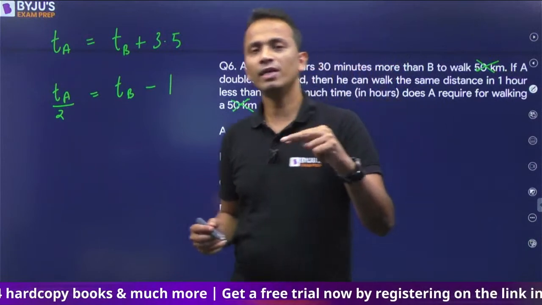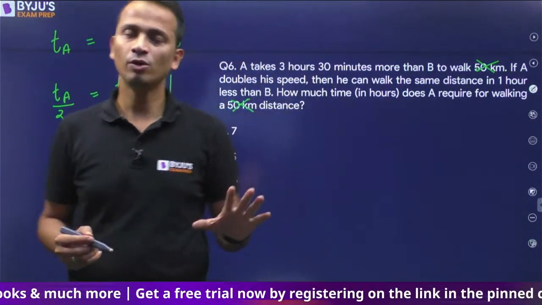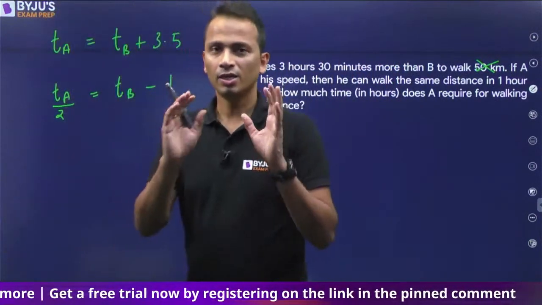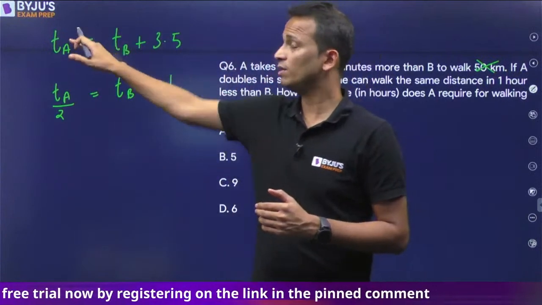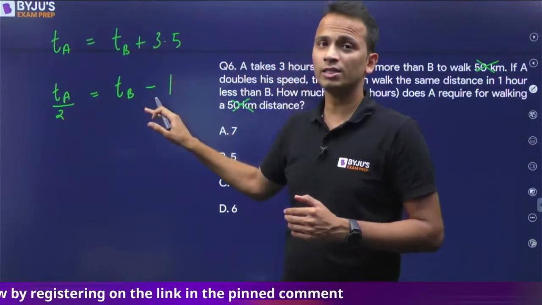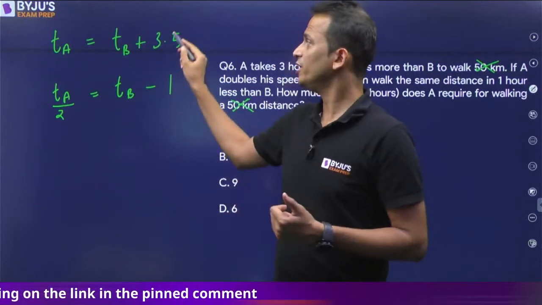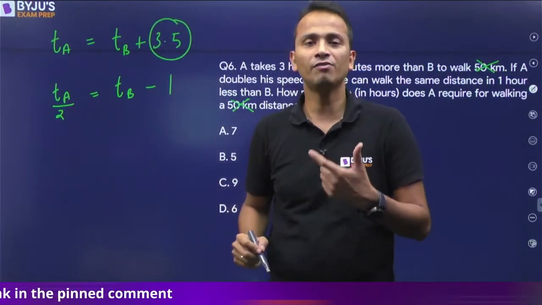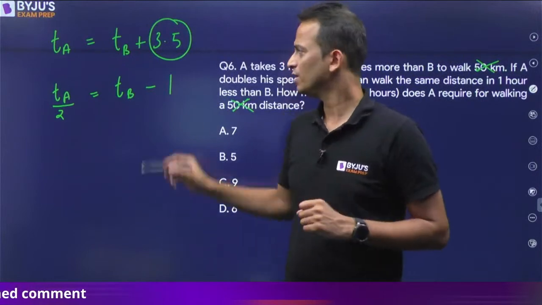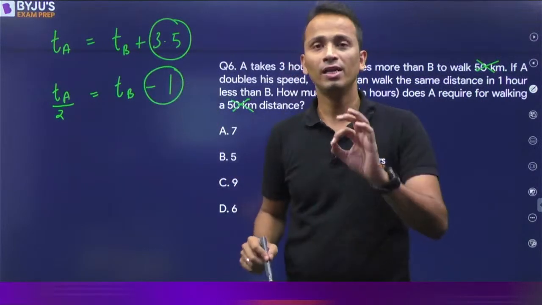If A doubles his speed, the time taken will be half. Now, on the other side, what is the change? Earlier A was taking 3.5 hours more than B. Now A is taking 1 hour less than B.